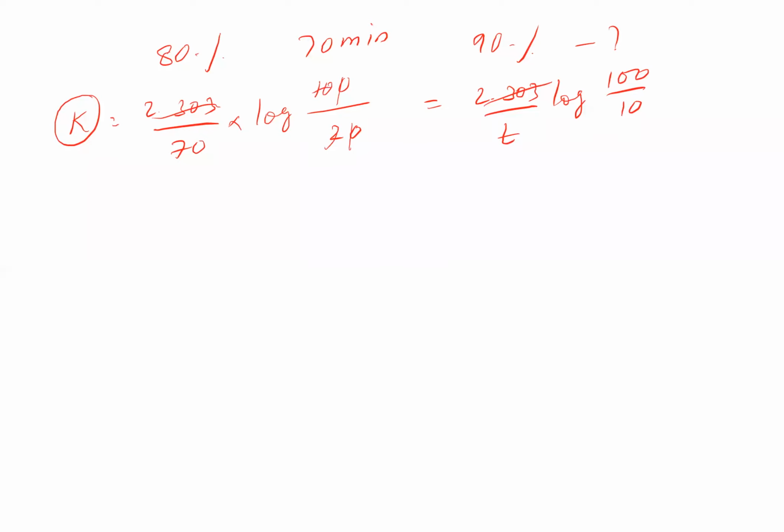So log 5 value we know. Log 10 is 1, so log 5 is 0.699, by 70 is equal to 1 by t. So t is equal to 70 by 0.699, nothing but 100. So t is 100 minutes.